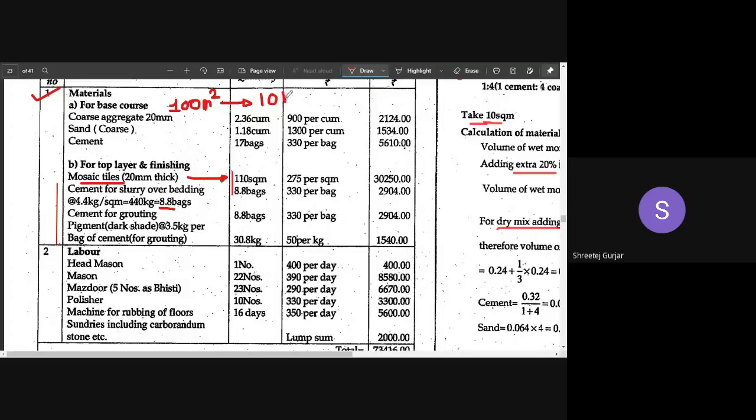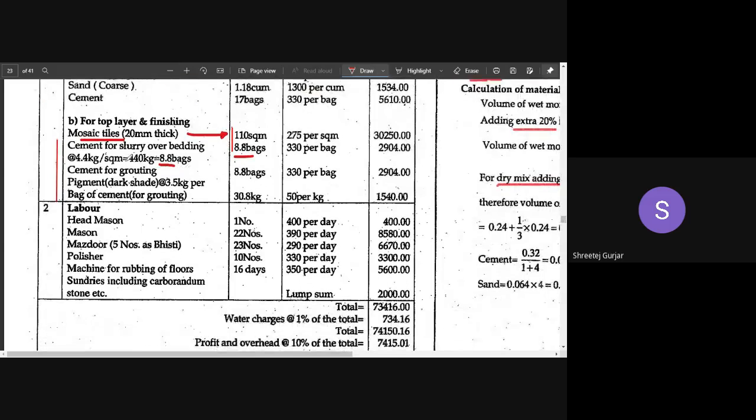10 bags of cement are required for preparation of this slurry. Instead of 8.8, you can round it off and take 10 bags, no problem. So remember this thumb rule: for 100 square meters of flooring area, we require 10 bags of cement for preparation of slurry.